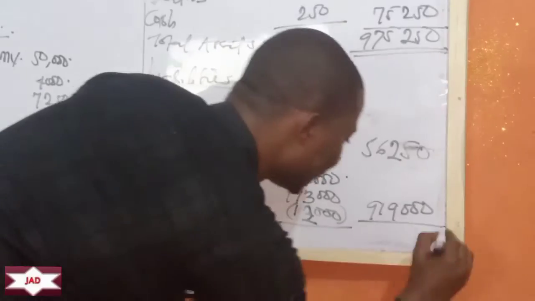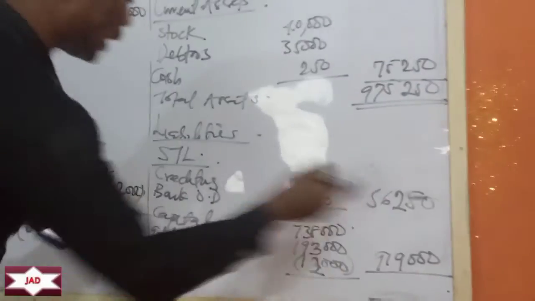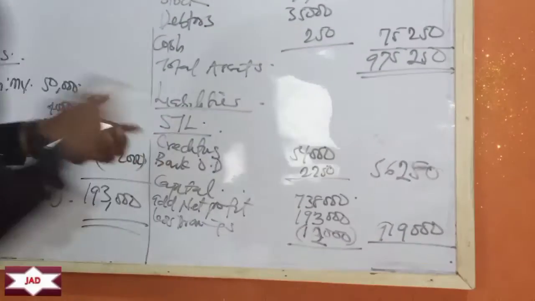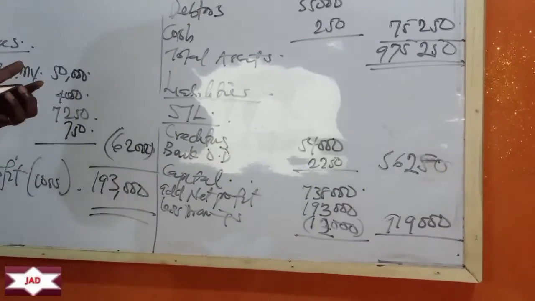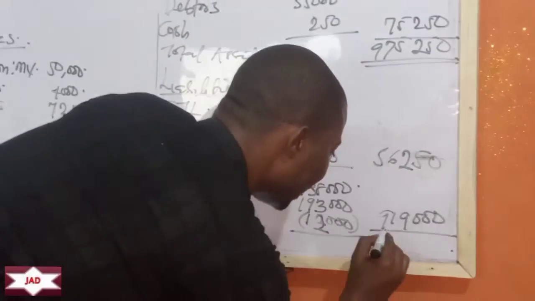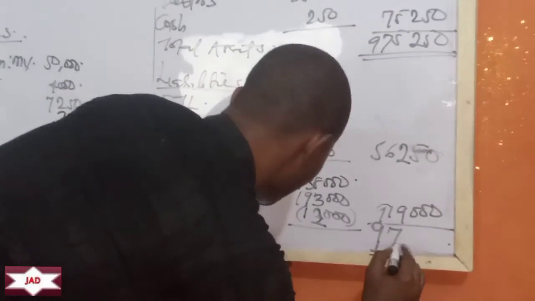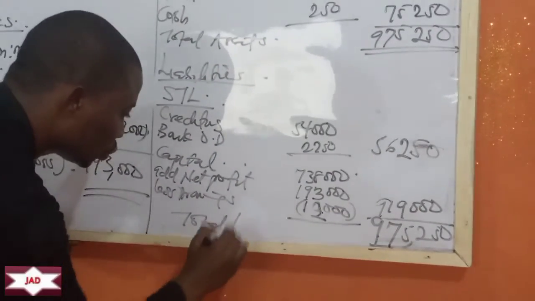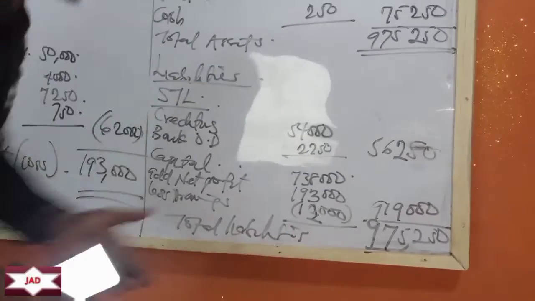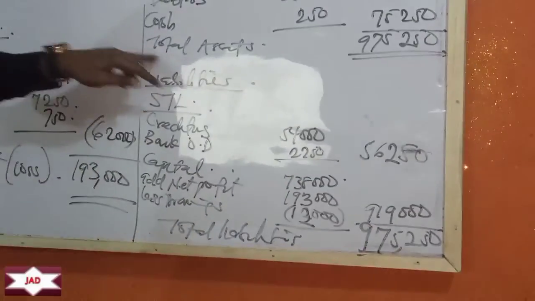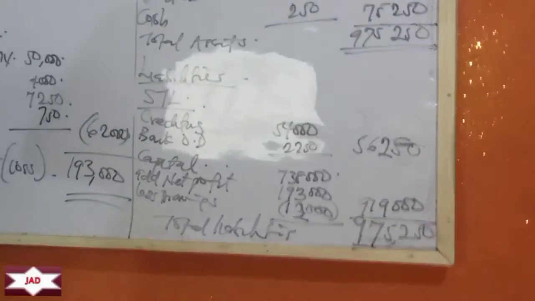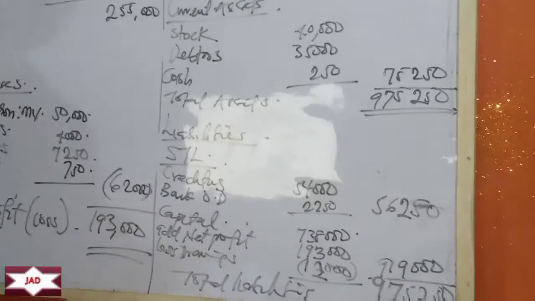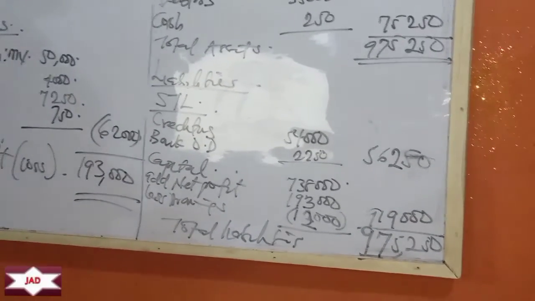So let's add. You're adding 919,000 plus this 56,250. So we have 975,250. So this is your total liability. So this total liability is 975,250. Total asset is 975,250. So this explains the position of John's business at the end of the year.